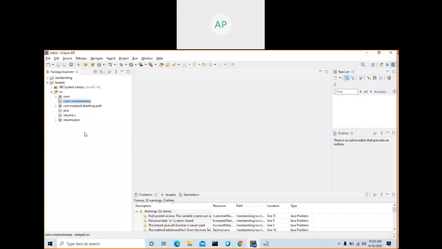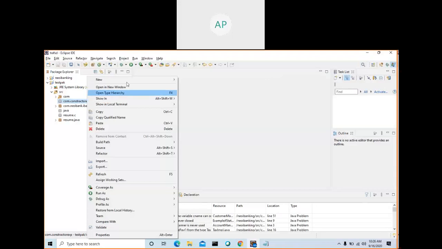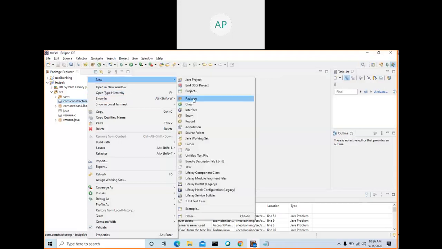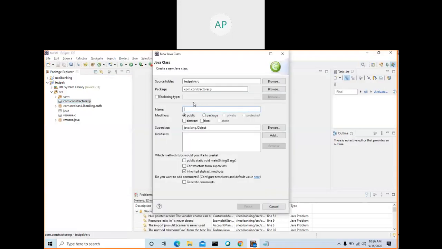Here I have Eclipse. There is a package, and there is no class in this package. Let me create one class called Employee. In which package will this Employee class be created?